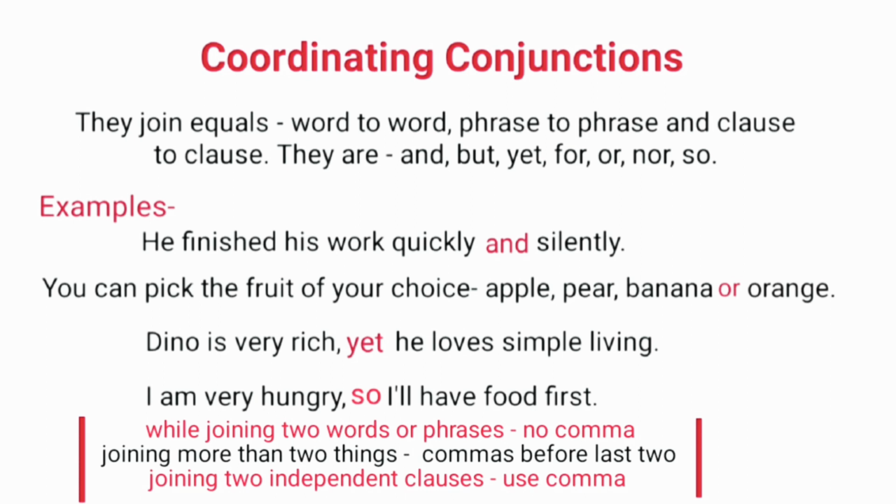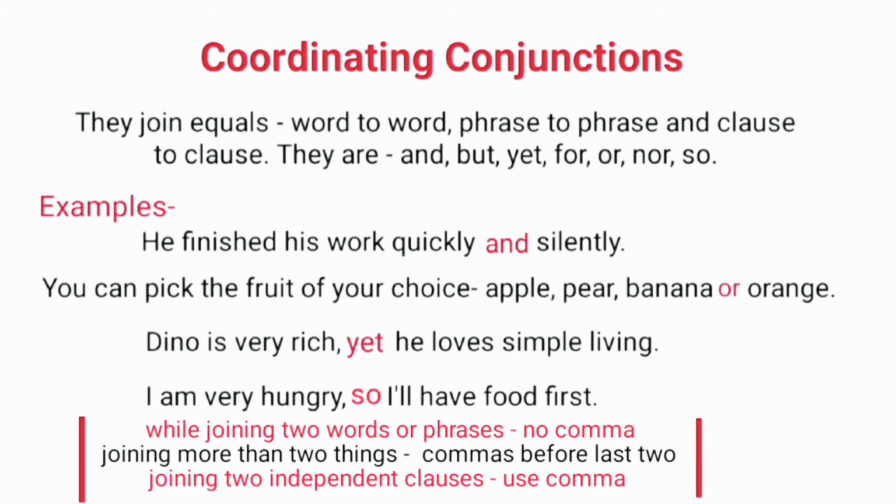Second example: You can pick the fruit of your choice, apple, pear, banana or orange. Here different words which are nouns: apple, pear, banana, orange. Last two words, banana and orange, are separated by coordinating conjunction or, and the others are separated by commas.